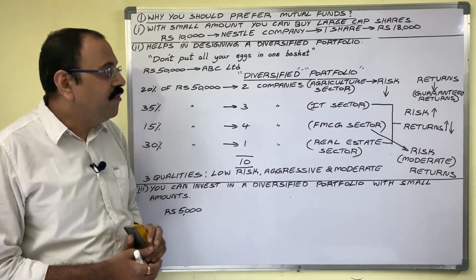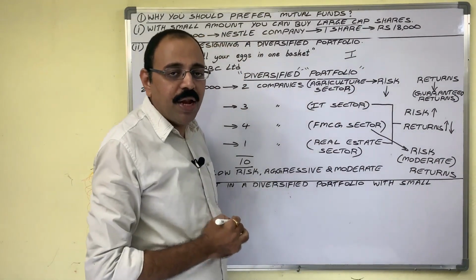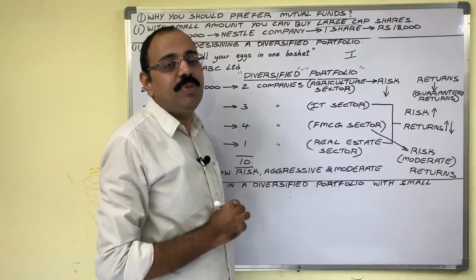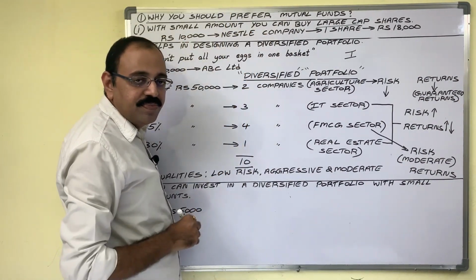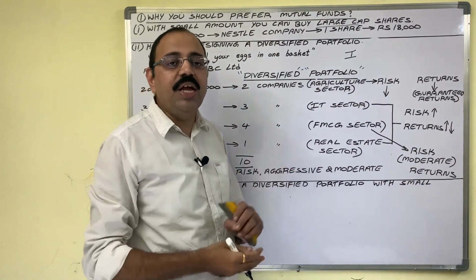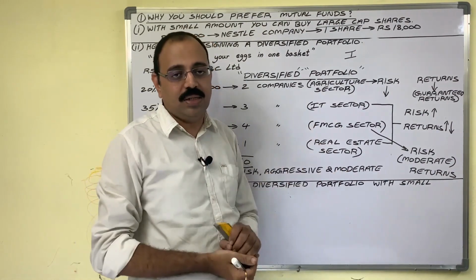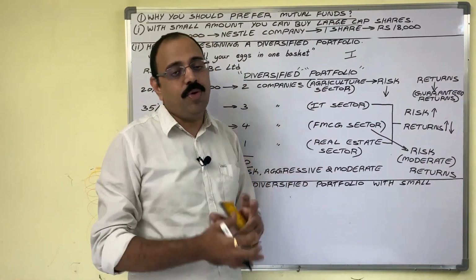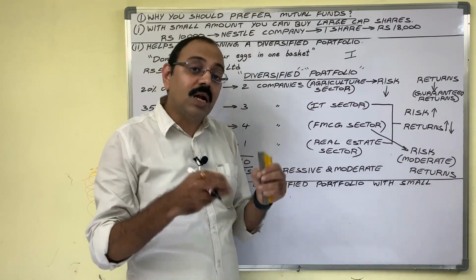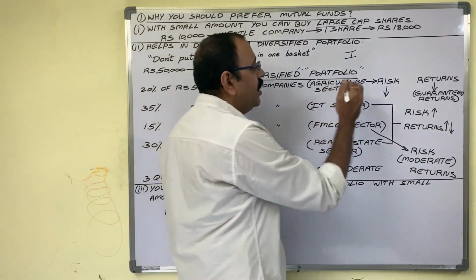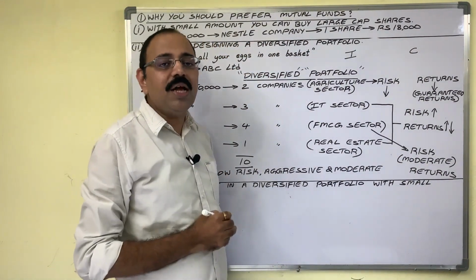So remember, when an investor wants to invest his money in companies, he has to follow one investment mantra, that is, don't put all your eggs in one basket. So different company shares he should buy, and these companies should belong to different sectors. That is known as a diversified portfolio. If he can design his own portfolio, if he possesses that much knowledge, then directly he can buy the shares or debentures from public limited companies.